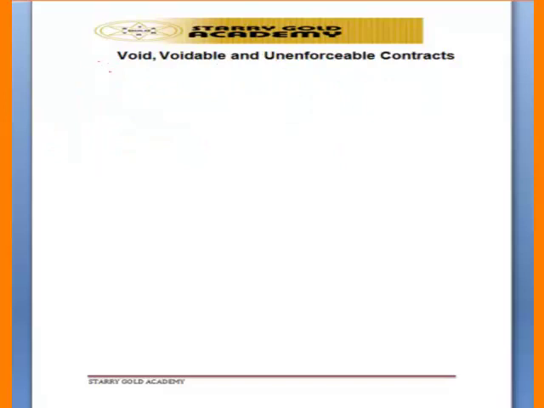Then let us look at void, voidable and unenforceable contracts. A void contract is a contract that is illegal from the beginning, so void ab initio. That means it is a contract which the court will not recognize, because right from the start parties are not supposed to enter into such a contract. So that is what I mean by void. It is unenforceable at all, and the court will not recognize it at all.